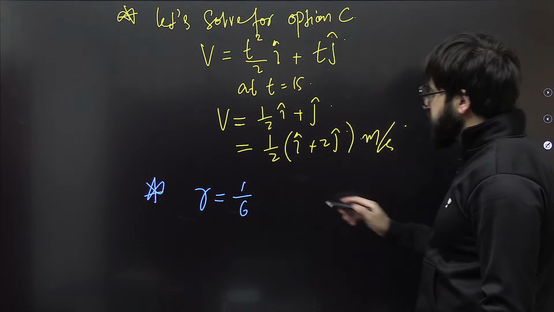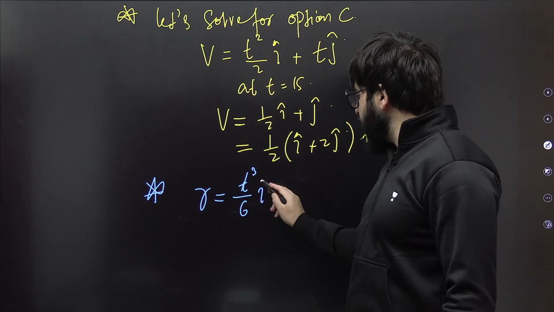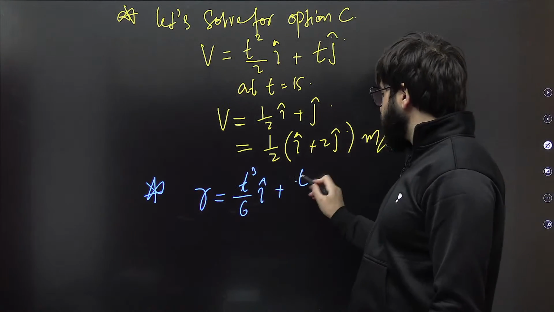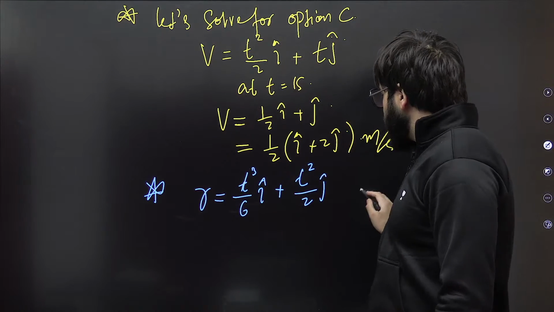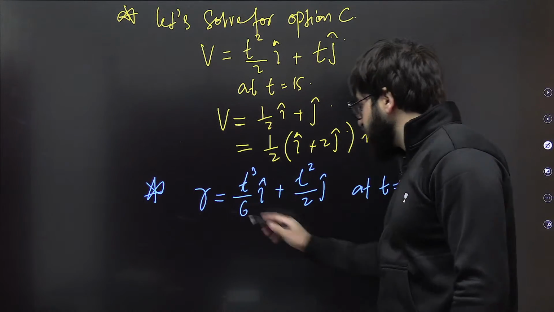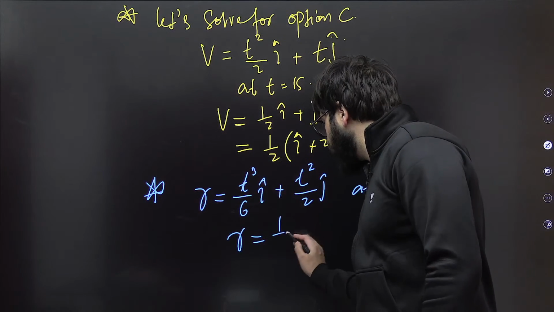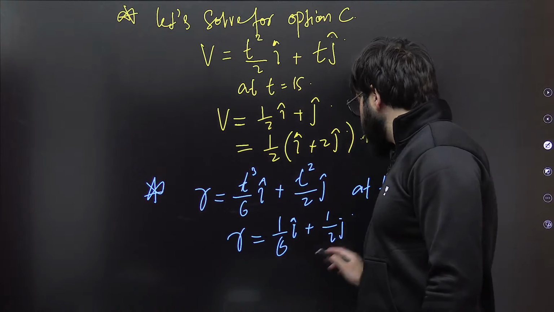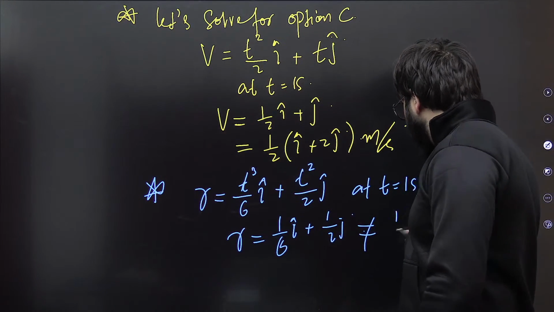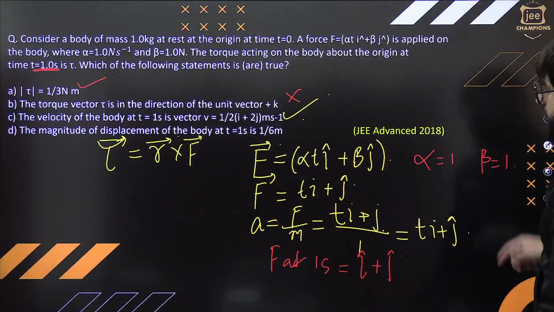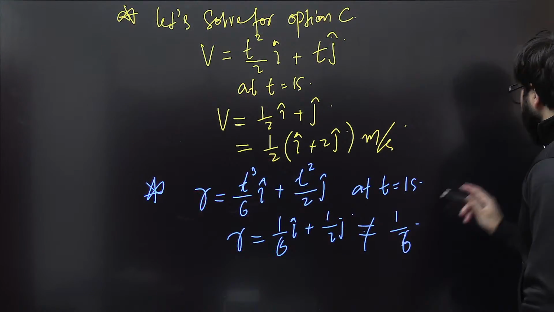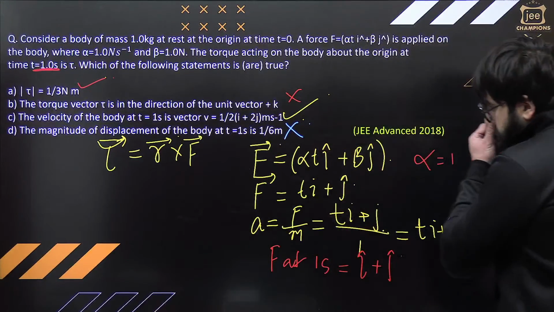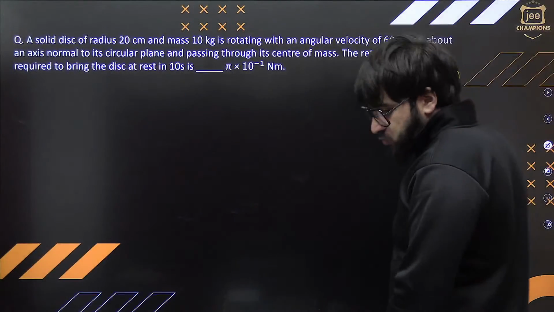t cube by 6, I'll just write t cube by 6 i cap plus, and what else was there, t square by 2 j cap. So I will write at t is equal to 1 seconds, R will come out to be 1 by 6 i cap plus 1 by 2 j cap. So this is surely not equal to 1 by 3. 1 by 6 is not equal to what is given over here. Okay, so this is exactly incorrect. Now let's go for the next question.